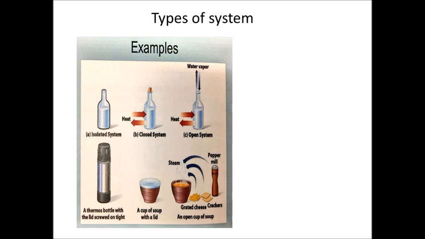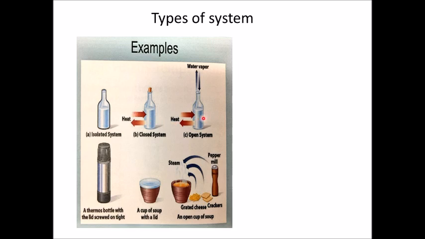You can see here the examples. Here is an isolated system, a bottle which is well isolated by some material from the surrounding, so that neither matter can go out nor energy can come in from the surrounding to the system or go from the system to the surrounding. The bottle is well corked. Here we see a system which is closed, that is just a bottle which is closed by a cork. There is only exchange of energy between the surrounding and the system.